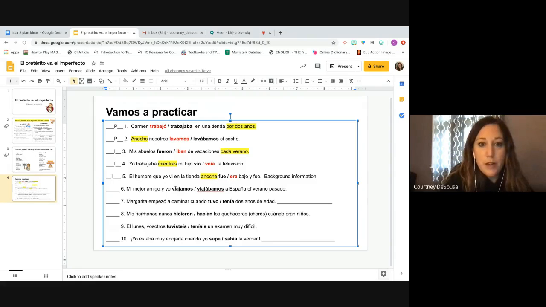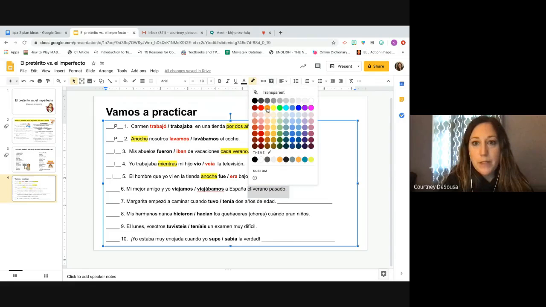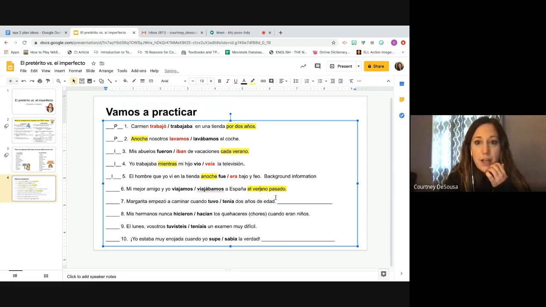Mi mejor amigo y yo viajamos o viajábamos a España el verano pasado. El verano pasado is the trigger phrase, last summer. Last summer specific, so it's preterite. My best friend and I traveled to Spain last summer. Preterite.